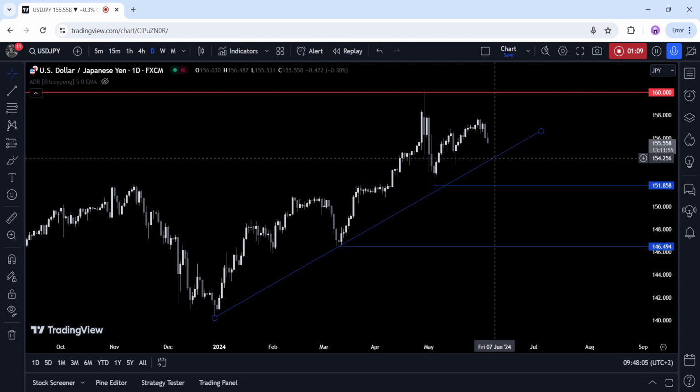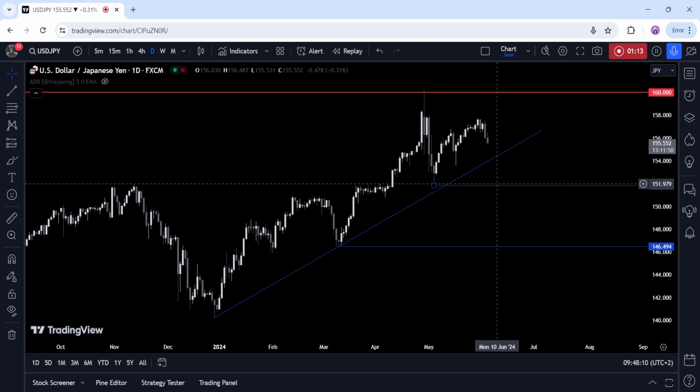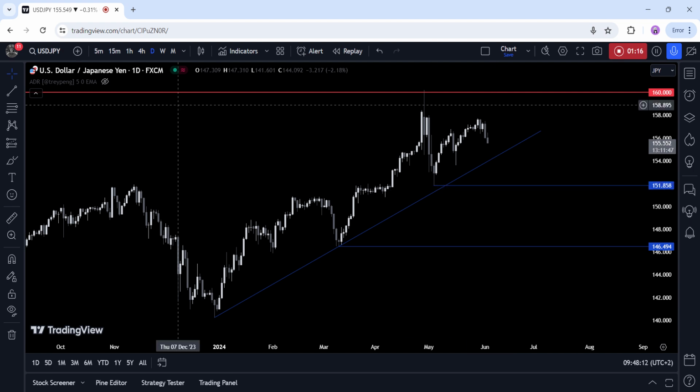The sellers, on the other hand, will want to see the price breaking lower to invalidate the bullish bias and increase the bearish bets into the 152 handle.